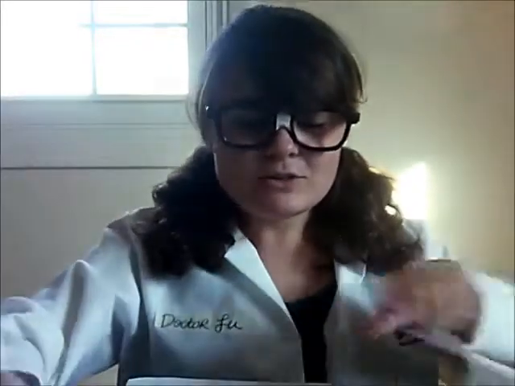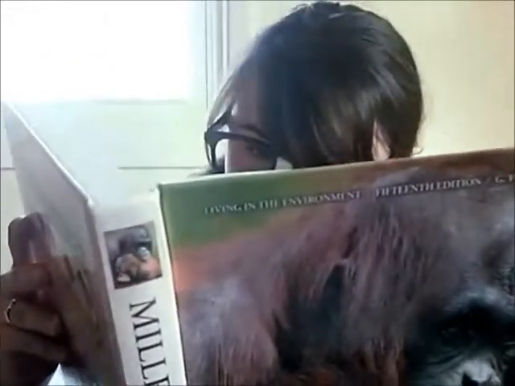Hey there. So today I'm going to be talking about the relationships between populations, communities, ecosystems, and biomes. So the formal definitions that we get in our textbook are as follows. A population is a group of interacting individuals of the same species occupying a specific area. A community consists of all populations of different species that live and interact in a particular area.